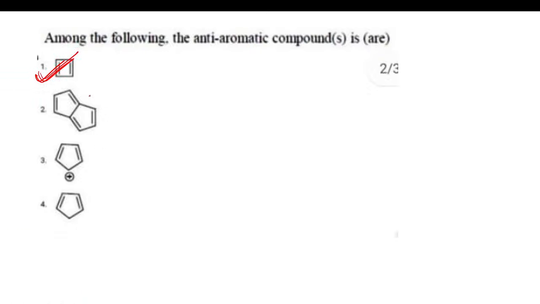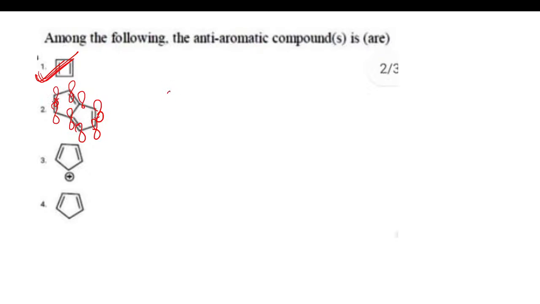Let's take the second option. Over here you can see p orbitals are there, right? Definitely all atoms are sp2 hybridized. So p orbitals are there, it is sp2 hybridized, and it is following the rule of planarity also. Now what next thing we have to see? We have to count the number of electrons. How many electrons? 1 2 3 4 5 6 7.